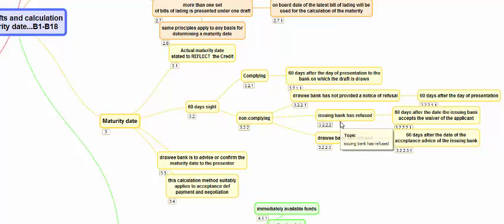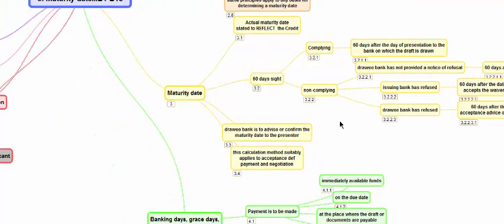If it is presented to the issuing bank and the issuing bank refuses, and it is not the drawee bank that is refusing, then it is 60 days after the date the issuing bank accepts the waiver of the applicant. The applicant may or may not accept the discrepancies. If the applicant accepts, the issuing bank may or may not accept the discrepancies. If the issuing bank accepts, 60 days after that date it will be calculated, and then the non-complying presentation will become due for payment.